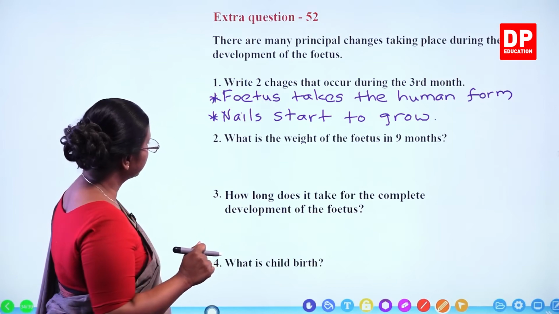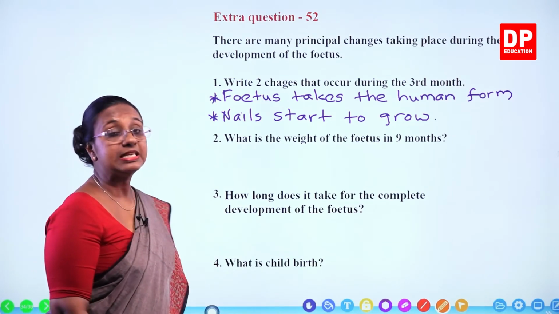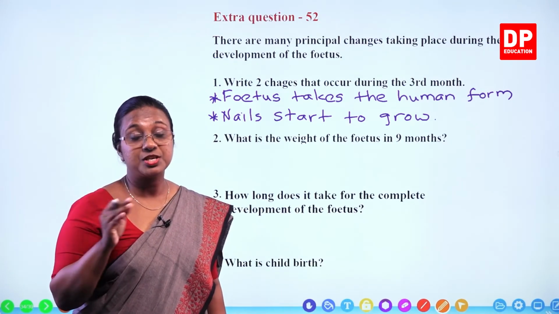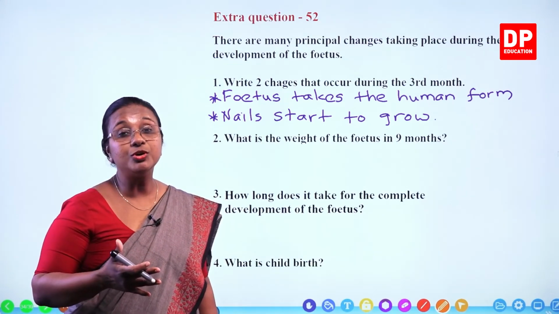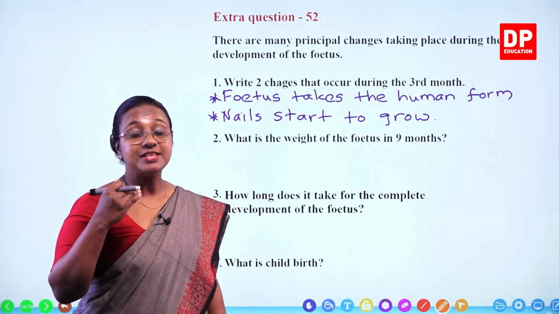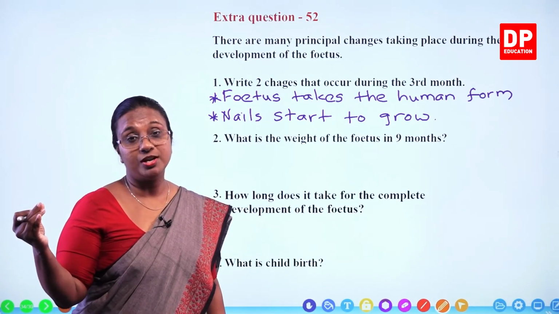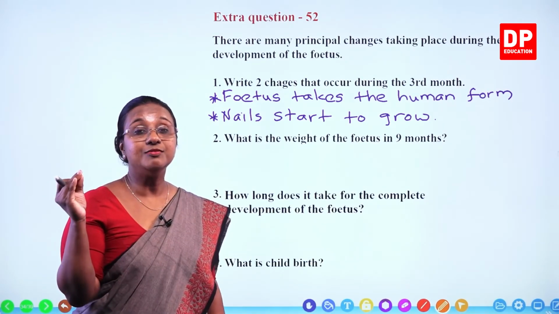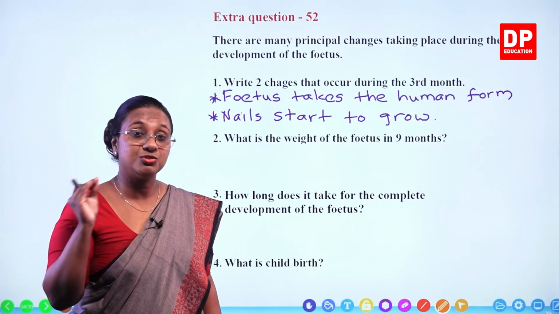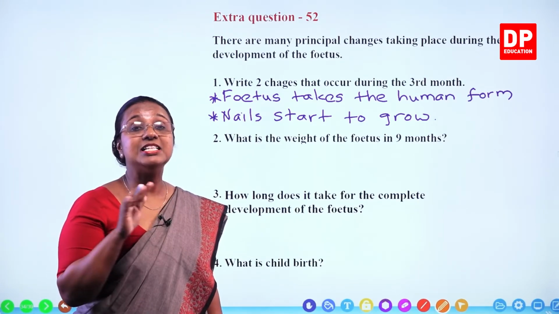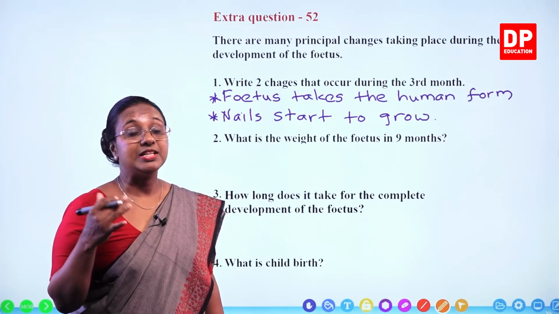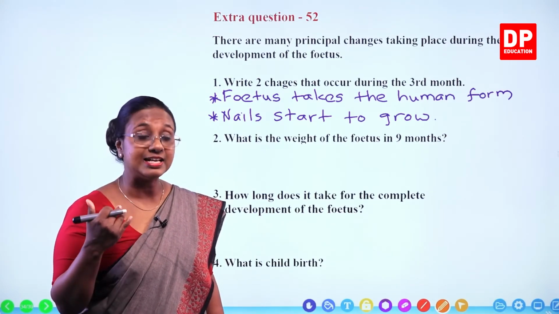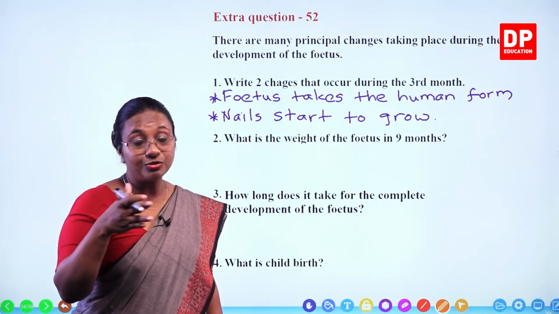Then the second question, what is the weight of the fetus in 9 months? What is the weight? 2.5 to 3.5 kilograms. You all know, students, you all have that book where your parents actually mark the weight of y'all. So that is after the child is born, you can mark the weight with time periods to observe whether the child is growing healthily. You might have discussed that in health as well. The BMI, the growth chart.